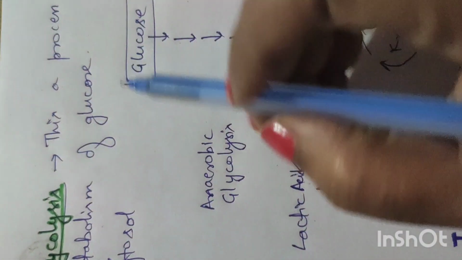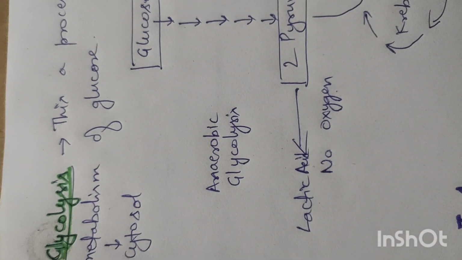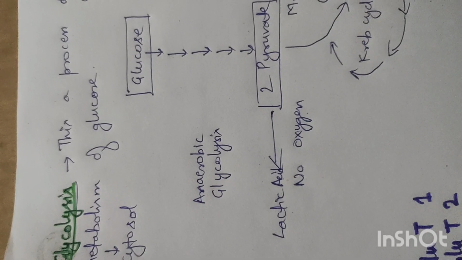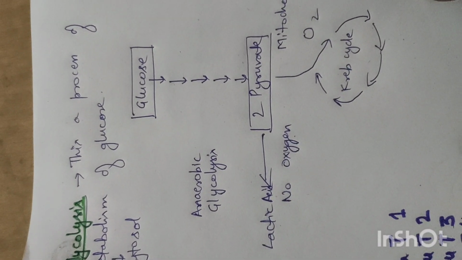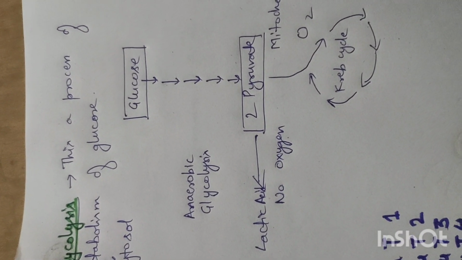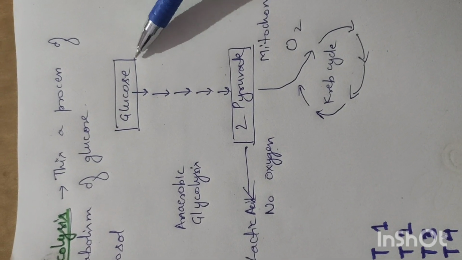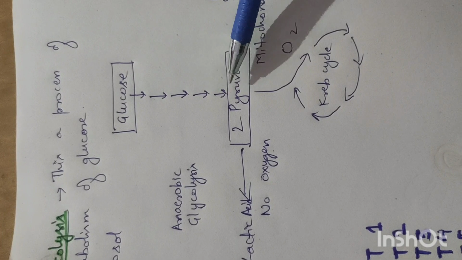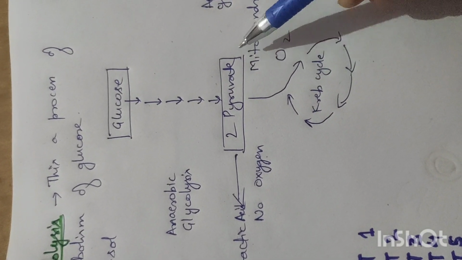Now the process of glycolysis. This is the process of metabolism of glucose. Now what happens when glucose enters? It undergoes several steps to form two molecules of pyruvate.